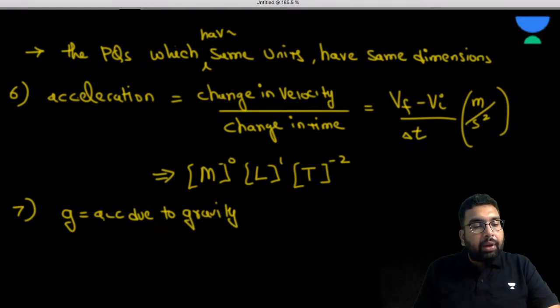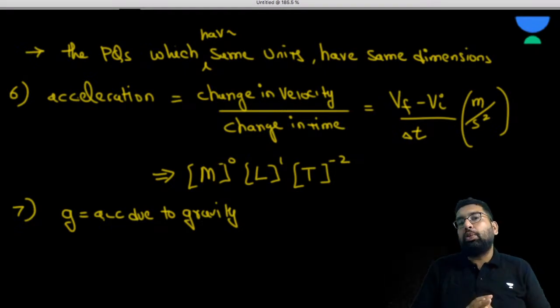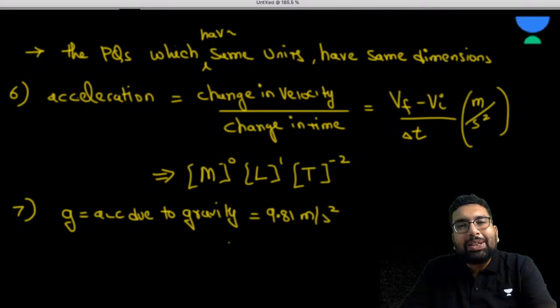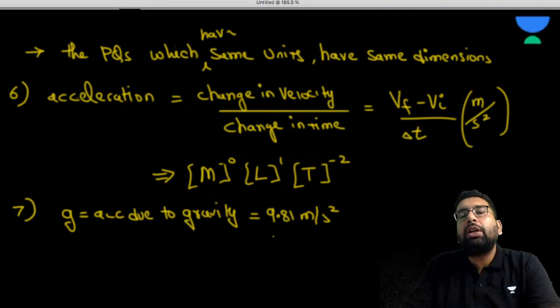The constants are dimensionless if they do not have any unit. If g is acceleration due to gravity, so generally we use it as 9.81 meter per second square. Sometimes for ease we also use it as 10 meter per second square. That is a different thing. But this constant has unit, so this is not dimensionless.